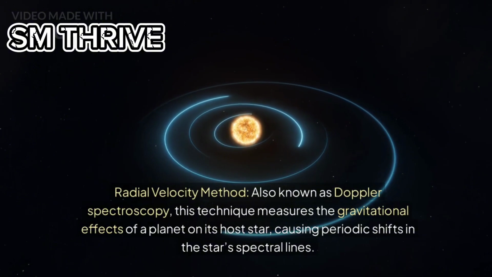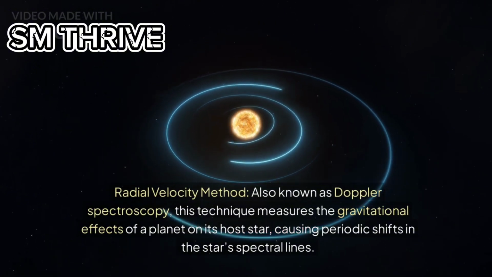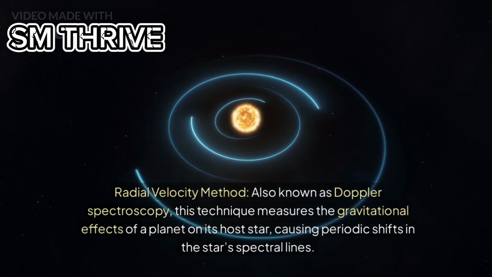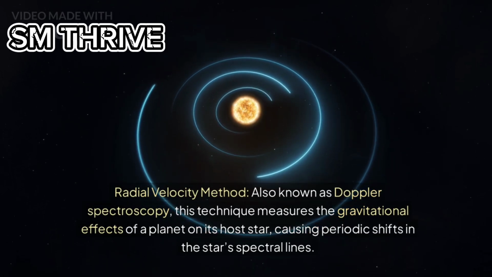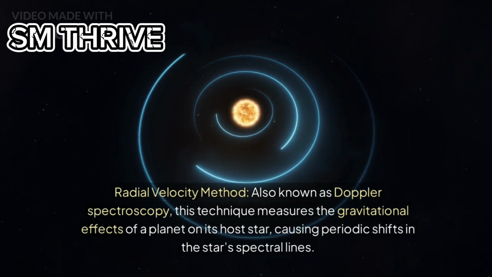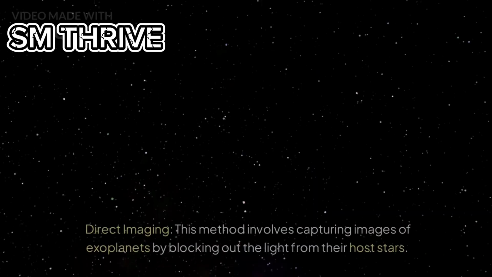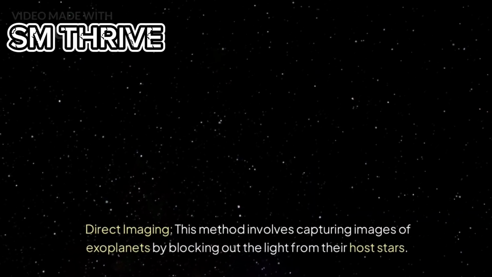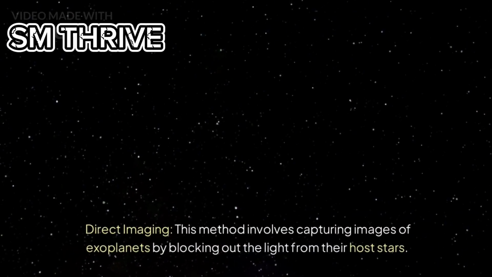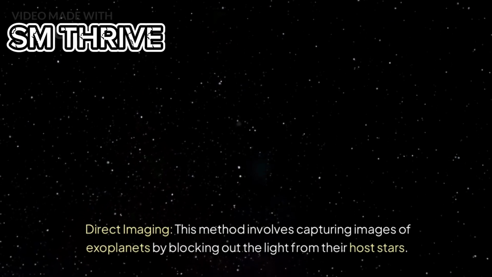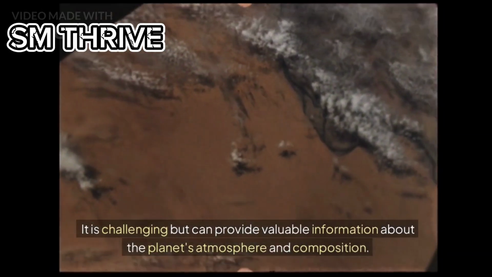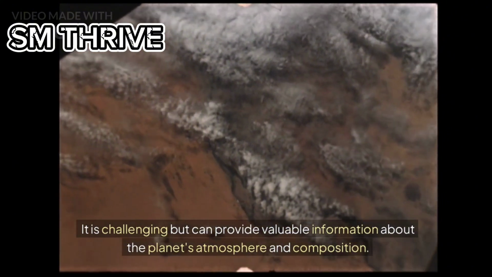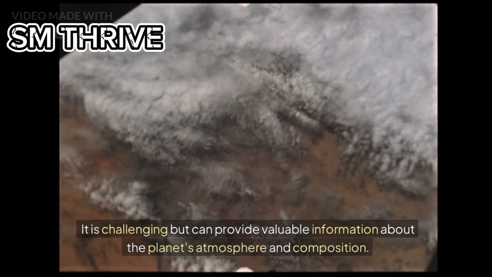Radial velocity method, also known as Doppler spectroscopy. This technique measures the gravitational effects of a planet on its host star, causing periodic shifts in the star's spectral lines. Direct imaging: this method involves capturing images of exoplanets by blocking out the light from their host stars. It is challenging but can provide valuable information about the planet's atmosphere and composition.